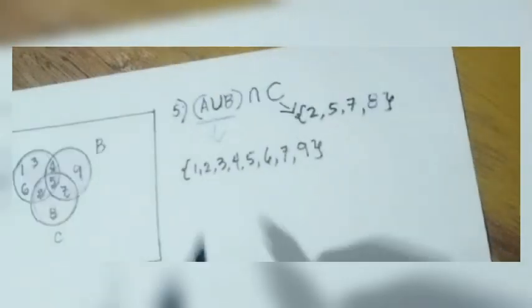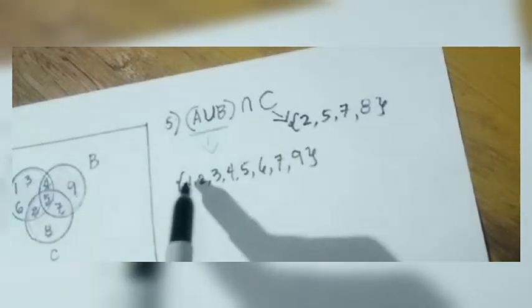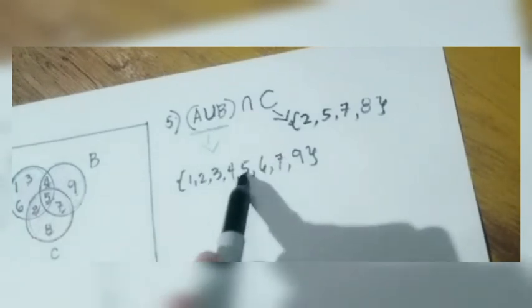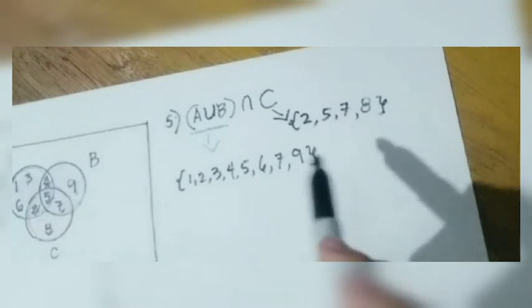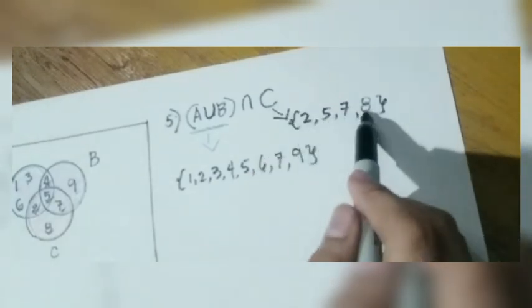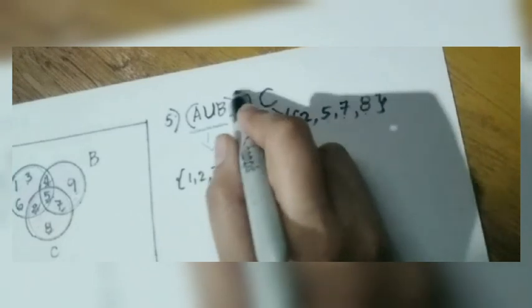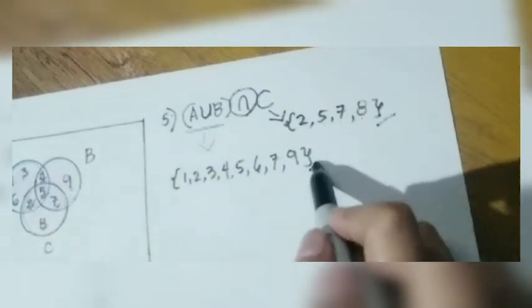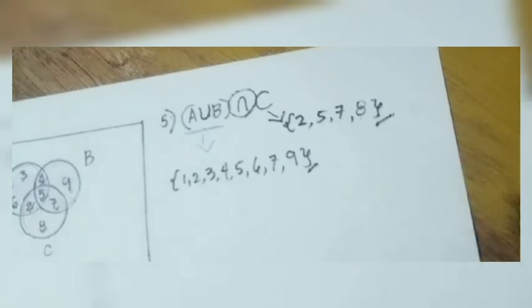So since I have A union B, or the union of A and B, is equal to 1, 2, 3, 4, 5, 6, 7, and 9. Now I have my C is equal to 2, 5, 7, and 8. So we need to get the intersection of these sets. This new set and this C. So what is the intersection? Meaning to say, the common elements in both sets.